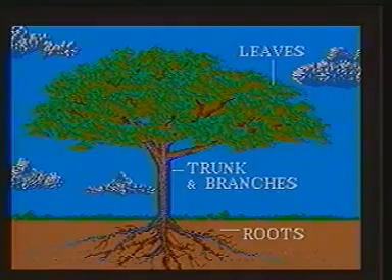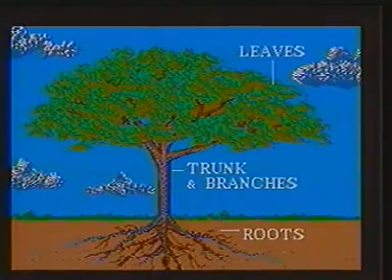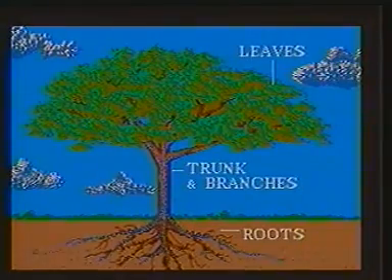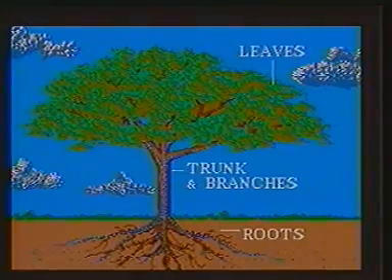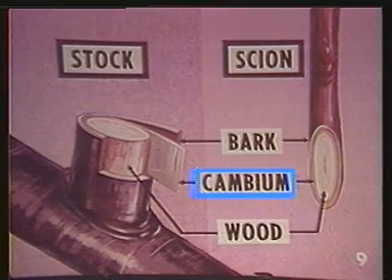A tree has three main parts. The roots anchor it in the ground and absorb water and minerals from the soil. The trunk and branches carry sap and lift the leaves into the sunlight. The leaves are the food factories of the tree. A tree grows high by lengthening its twigs and branches at the tips. A section called the cambium is a layer of cells where growth and diameter occurs.